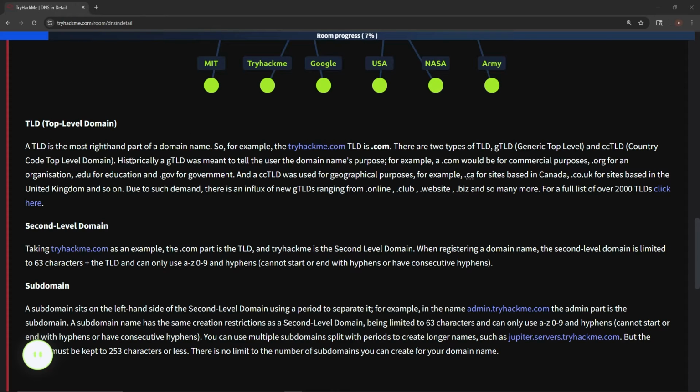Historically, a gTLD was meant to tell the user the domain name's purpose. For example, .com would be for commercial purposes, .org for an organization, .edu for education, .gov for government, etc. And a ccTLD was used for geographical purposes. For example, .ca for Canada, .co.uk for sites based in the UK, and so on.